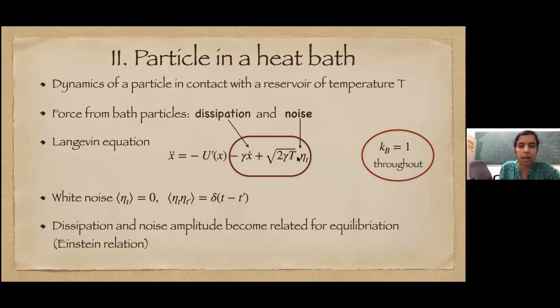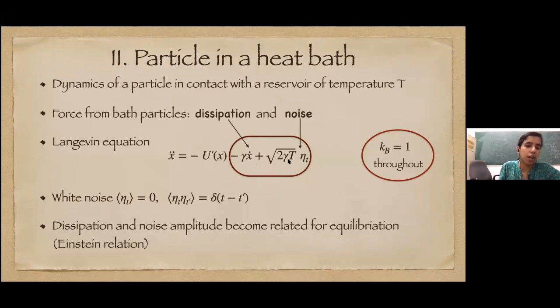This is an idealistic assumption, this eta t. Eta t is a white noise. So the full equation is that we have x double dot, the usual Newtonian acceleration term. I am putting m equal to 1 throughout, and then we have a force coming from some potential U(x), and then two terms coming from the bath: dissipation and noise. It can be shown, and I am not going into the derivation right now, that this noise and dissipation have to be related because of some internal consistency. That's why the coefficient of friction gamma also appears in the prefactor of the noise.